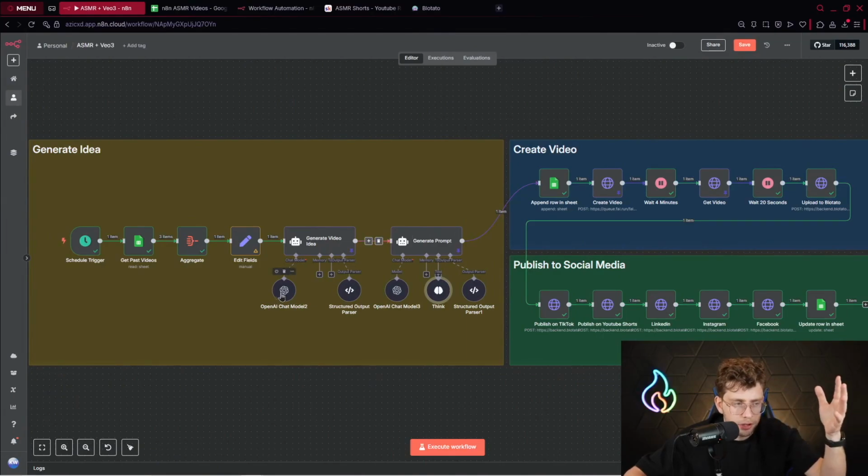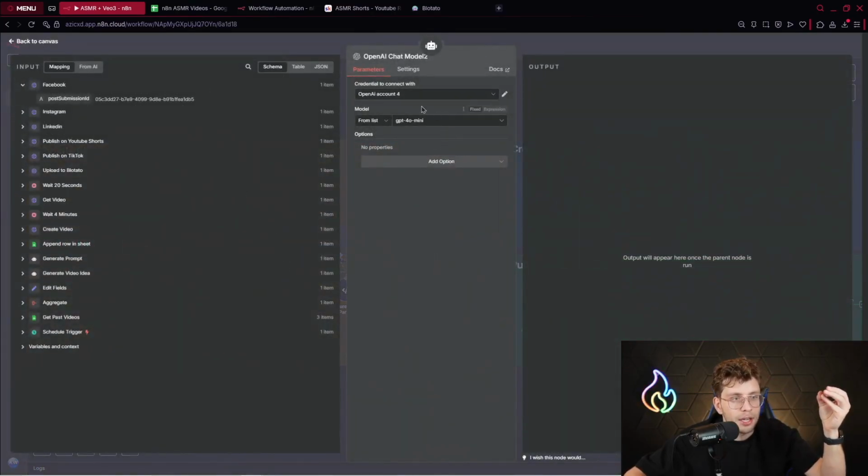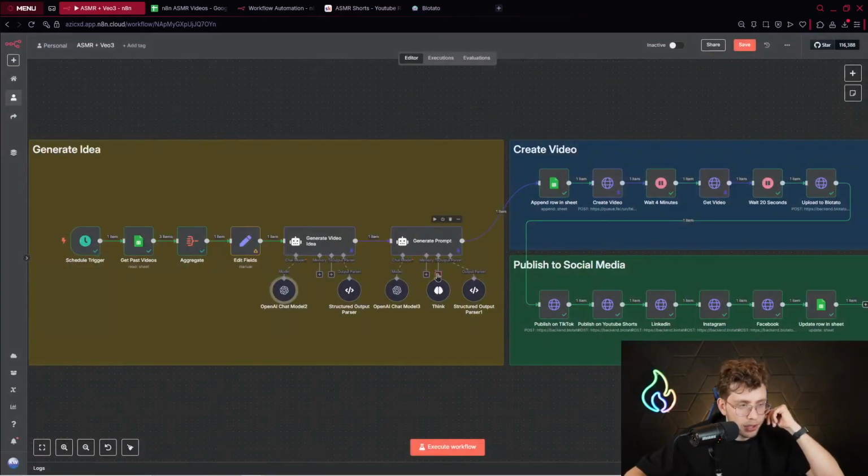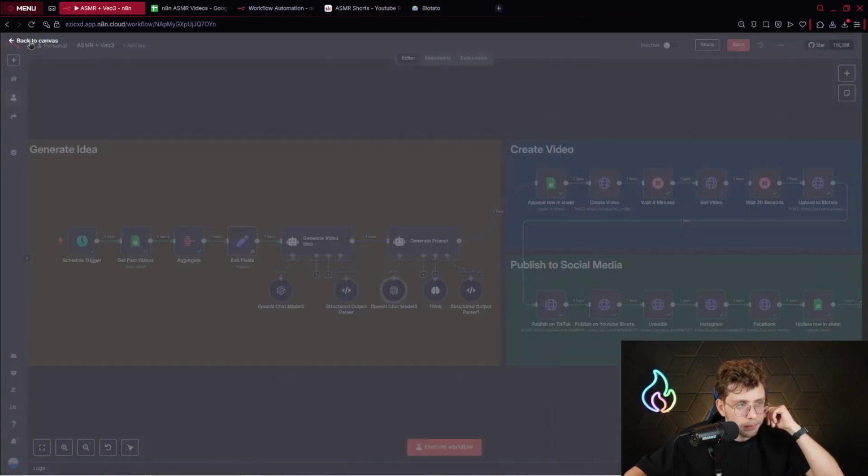Also, I forgot to mention, for the chat model, I'm using OpenAI, simply GPT-4o mini. You can use 4o or, let's say, 4.1 mini. In this case, I'm using 4o mini. That's enough, and it's really cheap. For this model, also I'm using 4o mini.